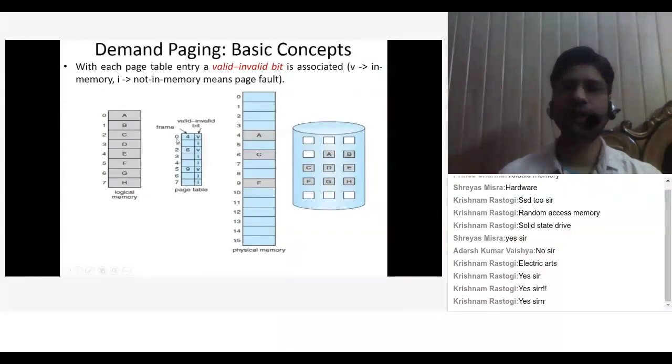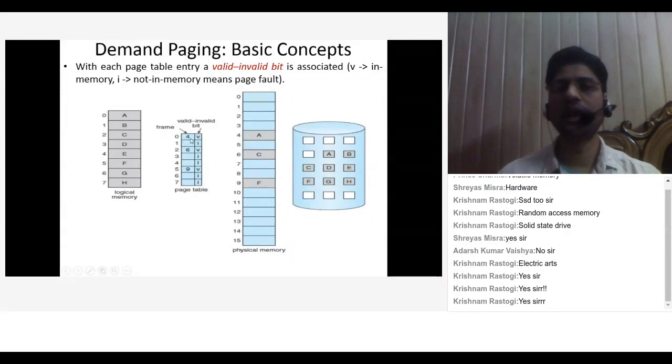In this page table, 0, 1 to 7 are page numbers, and here are the frame numbers. It means there is a mapping of pages into frames, and if that page is mapped to a frame that exists in the physical memory, then we put another column which is named valid and invalid bit.